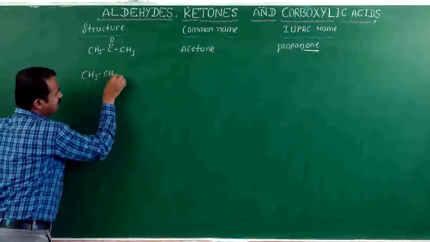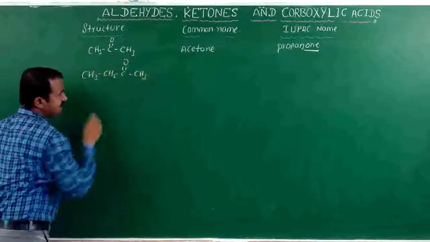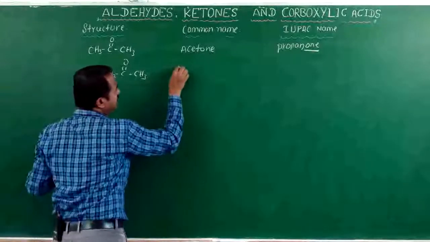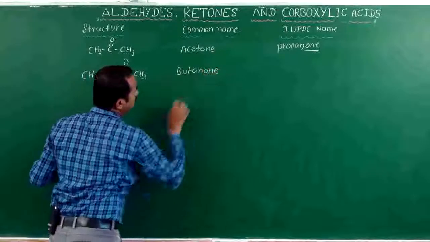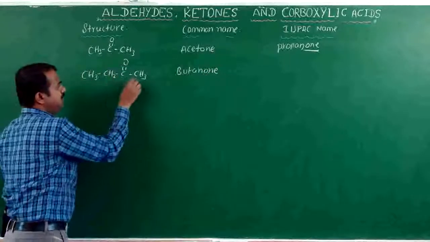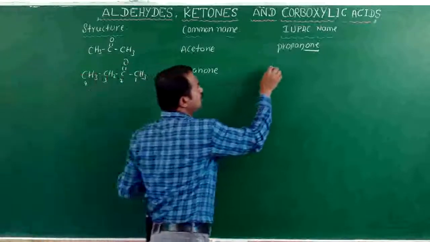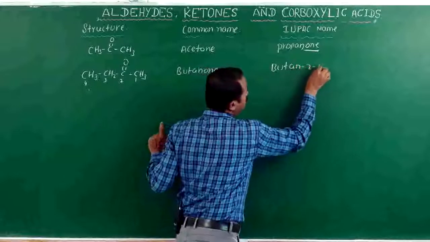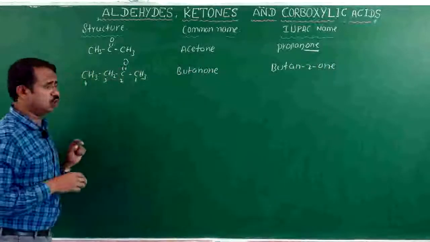In case here, CH3, CH2, CO, CH3. This is butanone. IUPAC name: 1, 2, 3, 4. Okay, butane, the second position, butan-2-one.